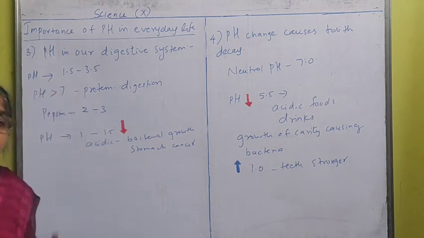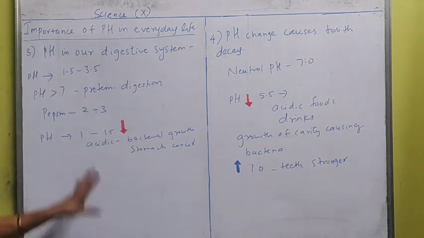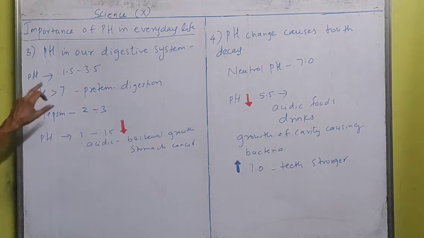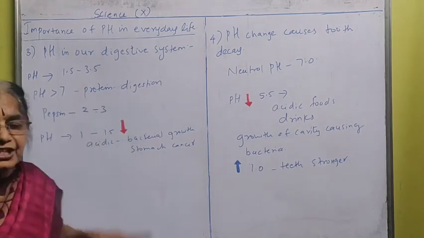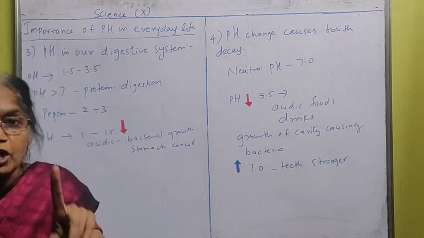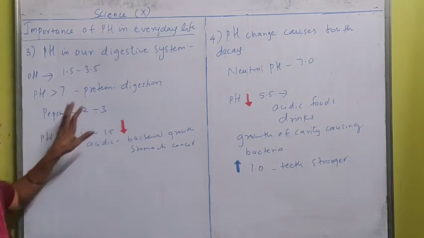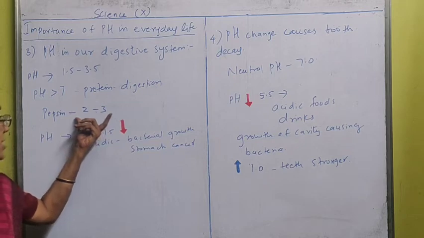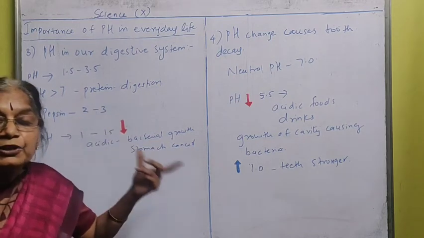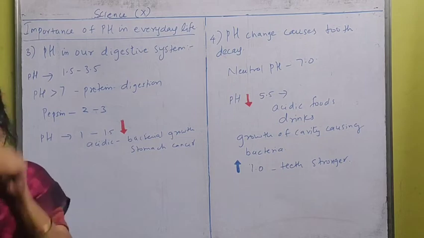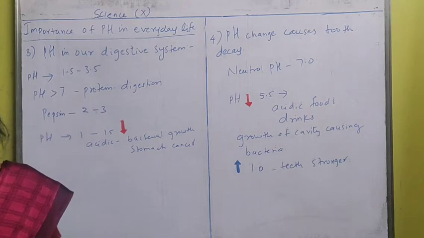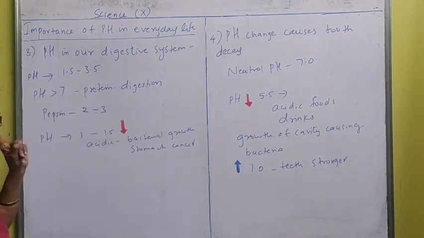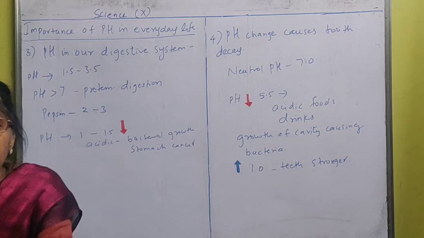But besides that, some extra things also happen which are not given in your book, so just pay attention here. If the pH value becomes more than 7, protein digestion won't take place in our body, because the pepsin which is produced to digest protein has an optimum pH value of 2 to 3. It becomes active at pH 2 and 3, not more than 7. That means protein digestion will stop completely in our body if the pH value increases above 7. So that is not good for our body.